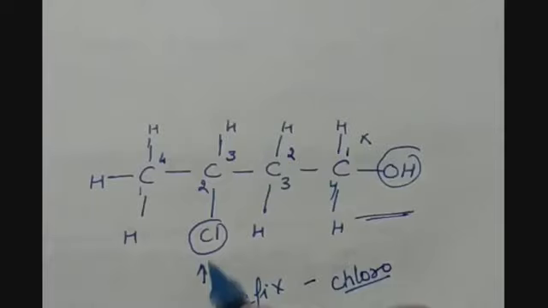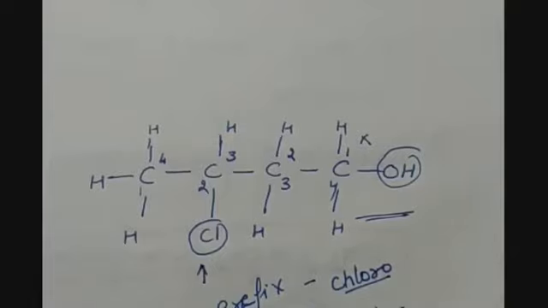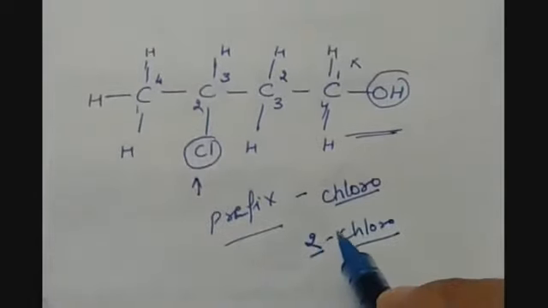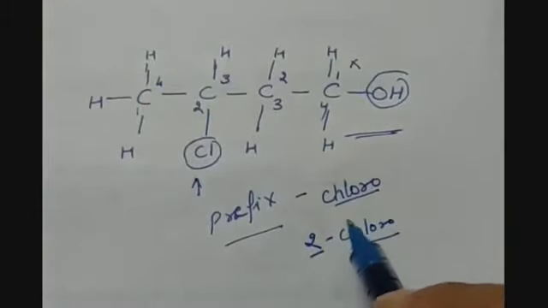We have to think of the substitutional group which is present here, that this should get the lowest carbon number. So it will come as 2-chloro. 2 is giving the position of the chlorine group, and chloro is telling that the substitutional group is chlorine.